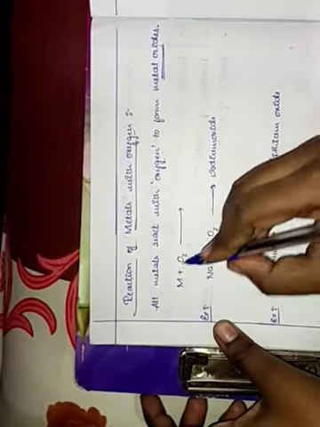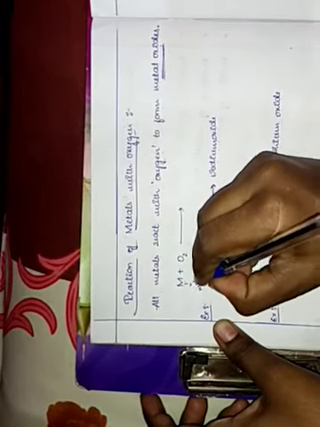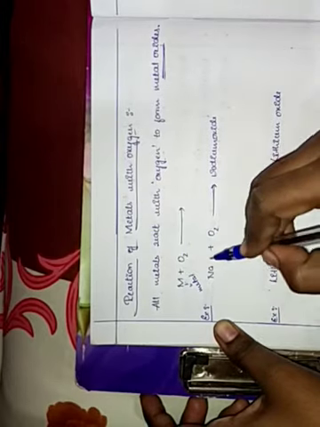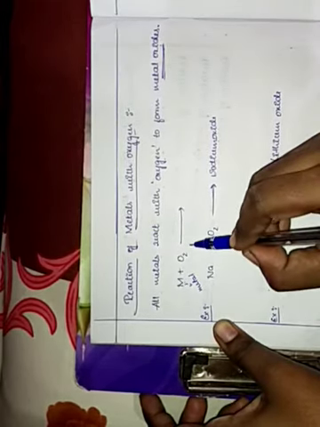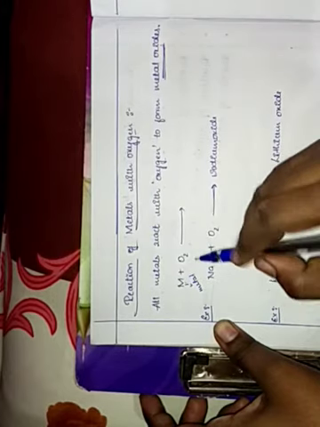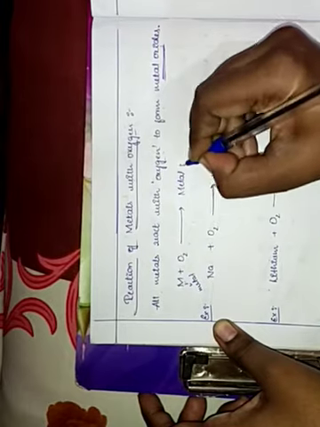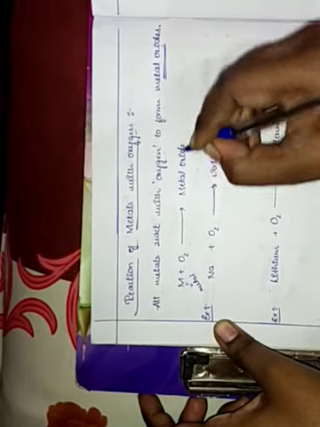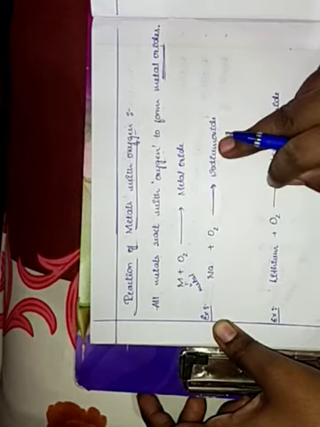Similarly, let us take an example like this. Say M is a metal and O2 means oxygen. Metal plus oxygen combine or react to form metal oxide. Clear, children? All metal oxides are basic in nature.